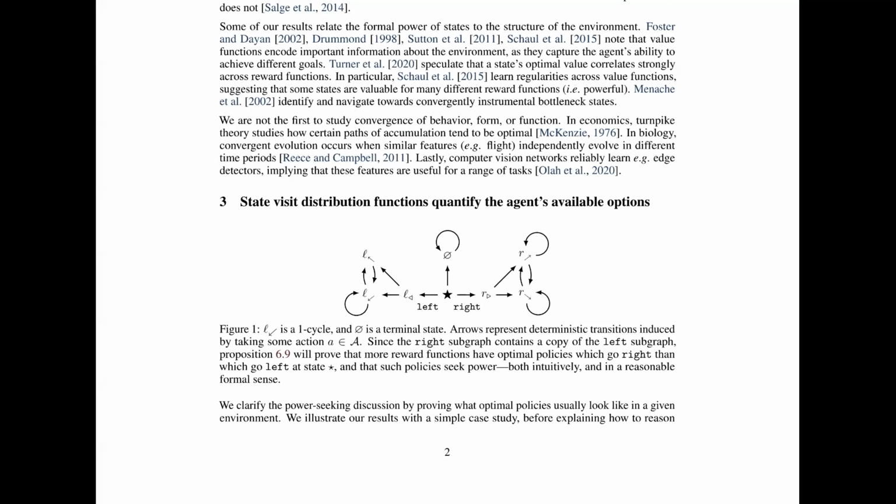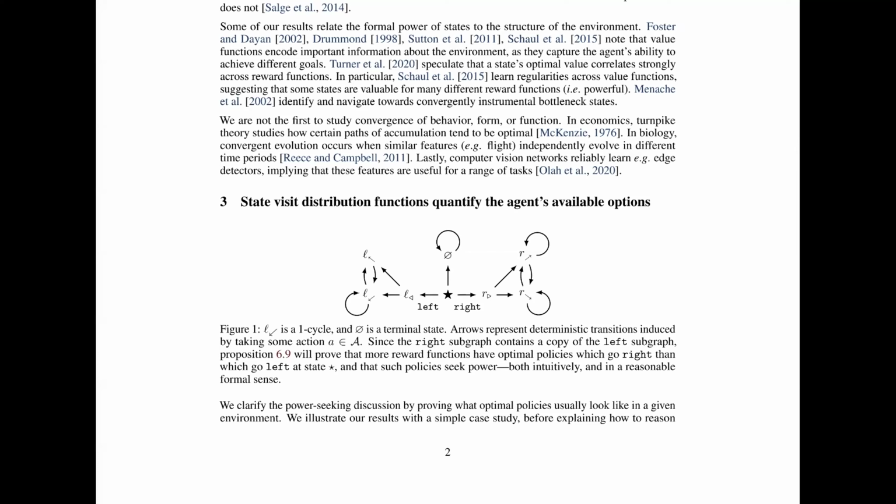Now let's get to the third part, which is: state visit distribution functions quantify the agent's available options. Okay, so let's see what this figure is. I have no idea. So the down arrow is a one-cycle, and phi is a terminal state, or is that theta? No, that is phi, I think.